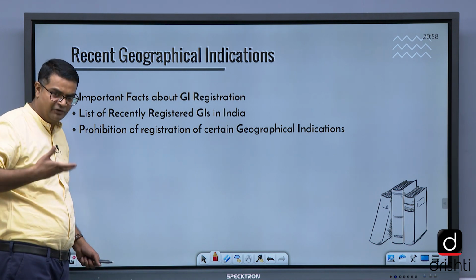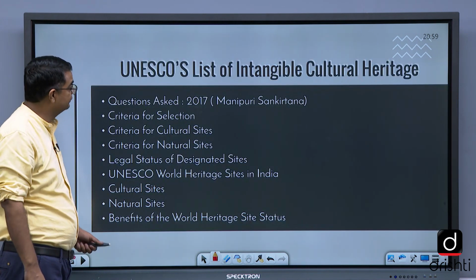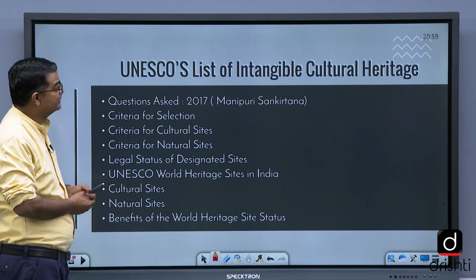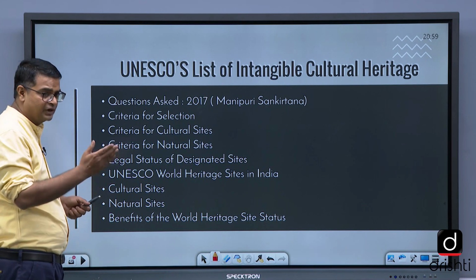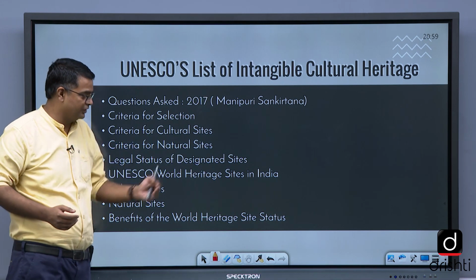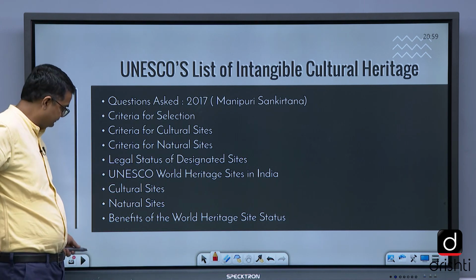What is the eligibility for bringing those things in under geographical indication? UNESCO's list of intangible cultural heritage. This also you can just glance at, to see which important monuments or sites are included there.